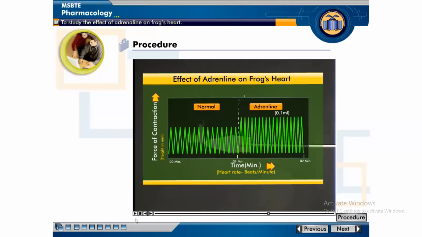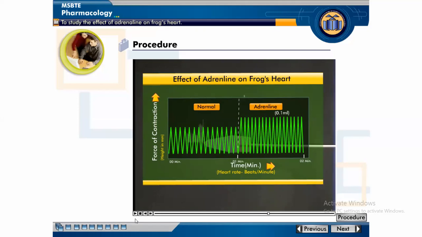After the administration of adrenaline, did the heart rate increase or decrease? Increase. What happened after the administration of adrenaline? Heart rate increase or decrease?